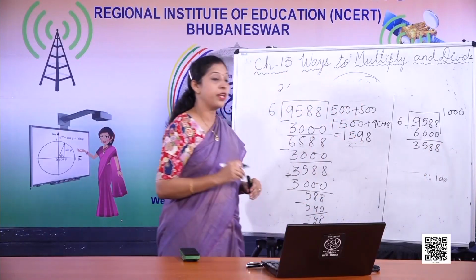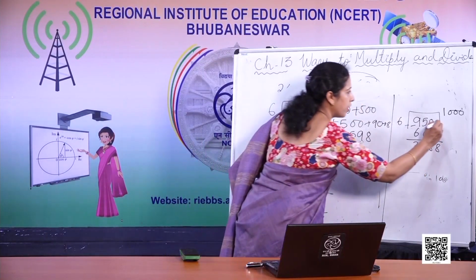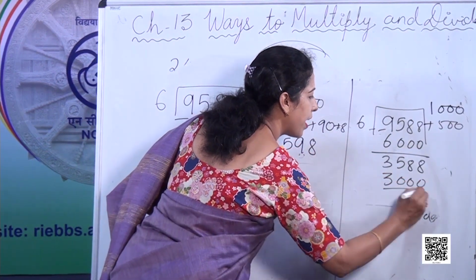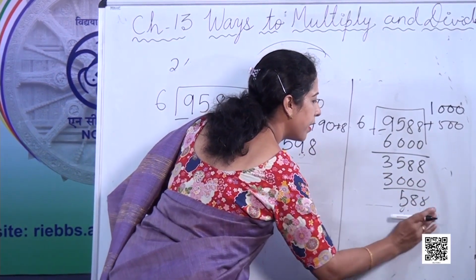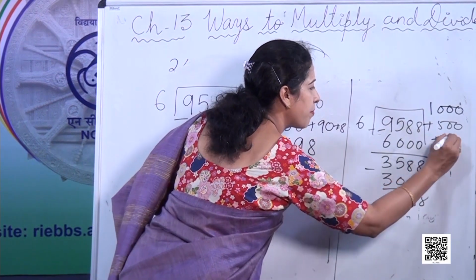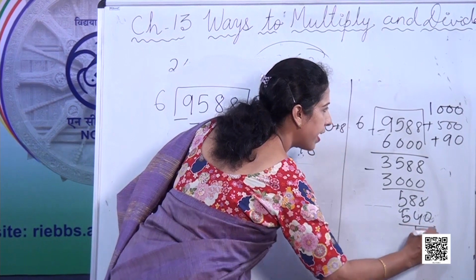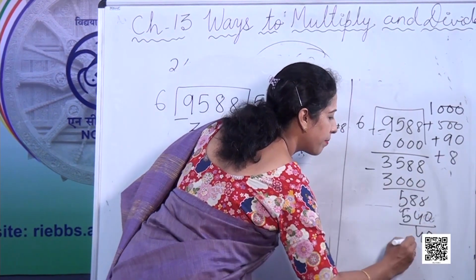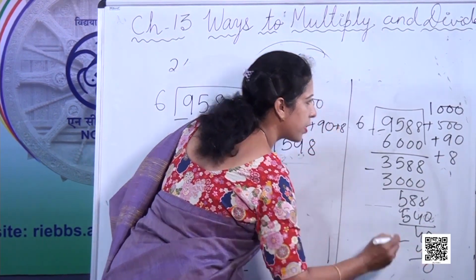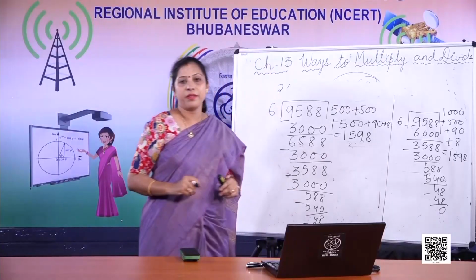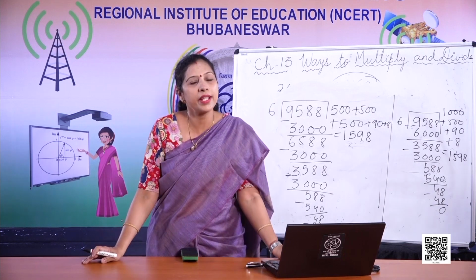Now again he multiplied by 500. So 500, 3000, then 588. Then again he multiplied 90, 540, then 48, 48 minus 48 equals 0. So he also got the answer as 1598.